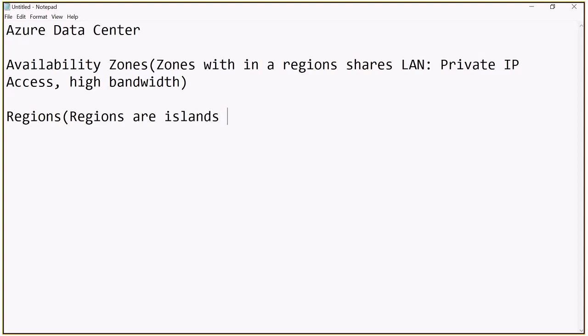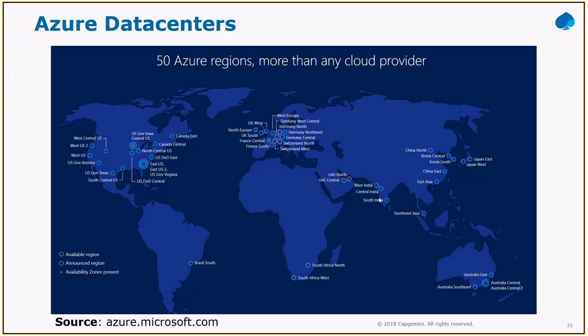Which share no resources. Means if I say South India is a region and Central India is another region, they cannot share the resources. So this is a separate island and that is a separate island. If you are creating resources, create all the resources in the same region so that private IP access can be there. Otherwise, if I want to connect South India with Central India, it needs to be done through public IP access.